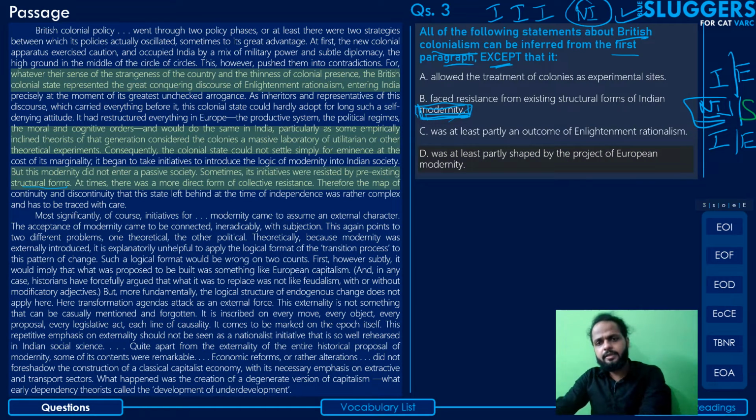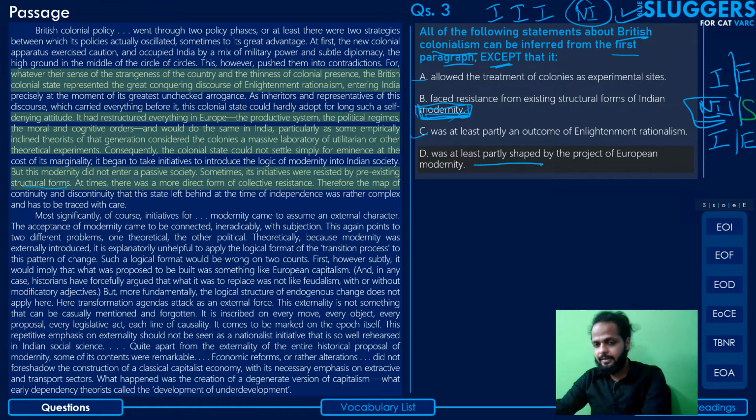Option D: was at least partly shaped by the project of European modernity. Yes, European modernity is basically when they restructured the whole of Europe, right? So this is the point of reference. It had restructured everything in Europe, and so on. So it may have been partly shaped by this. Now, this is not as inferable as your option C and option A. That's something that we'll have to accept.